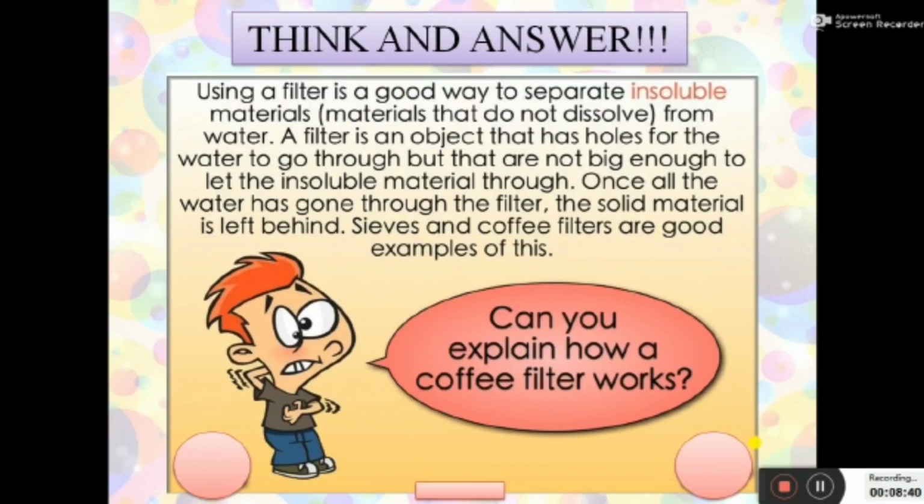Here I have a question for you again. Using a filter is a good way to separate insoluble materials that do not dissolve from water. We know that. A filter is an object that has holes for the water to go through but are not big enough to let the insoluble material through. Once all the water has gone through the filter, the solid material is left behind. Sieves and coffee filters are good examples of this. But can you explain how a coffee filter works? Let me know in the comment section.